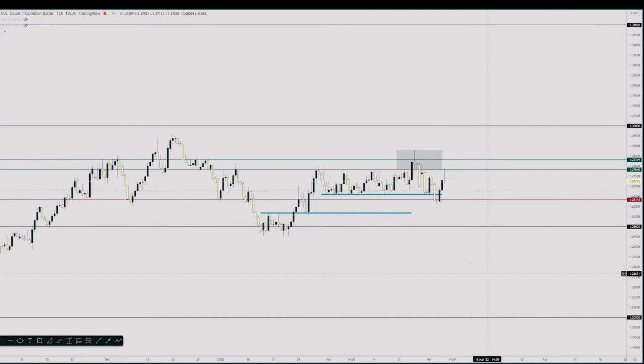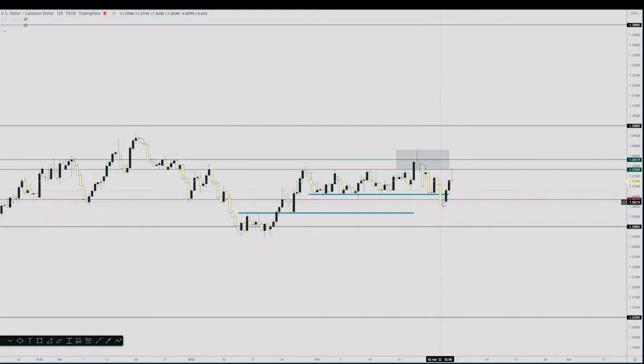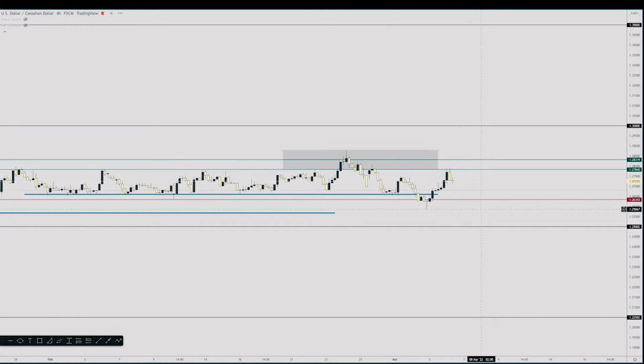So we can see that the market looks like it was trending downward. However, we hit this level of support. We can see these two strong bullish candles formed, and we hit this level of resistance. I'm going to go to a lower time frame.